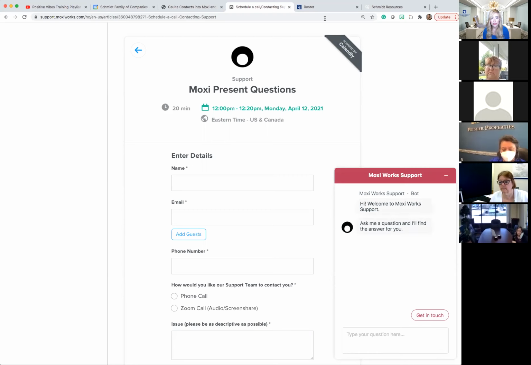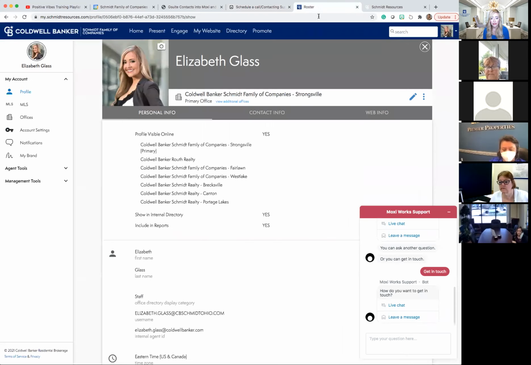So I'm going to actually do this next part in Moxi so you can see what happens. When I clicked on the help button in the bottom right hand corner, and again, I'm in Moxi, it doesn't matter what page you're on. Every single page in Moxi has this support function. And I do see some things still coming in. I am going to filter through chat, just so you guys know, to filter through the email so I can make sure I don't miss questions.